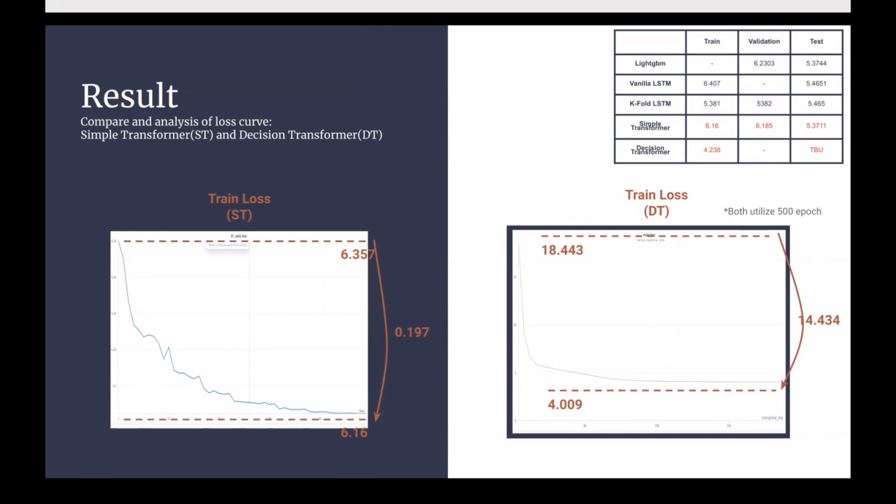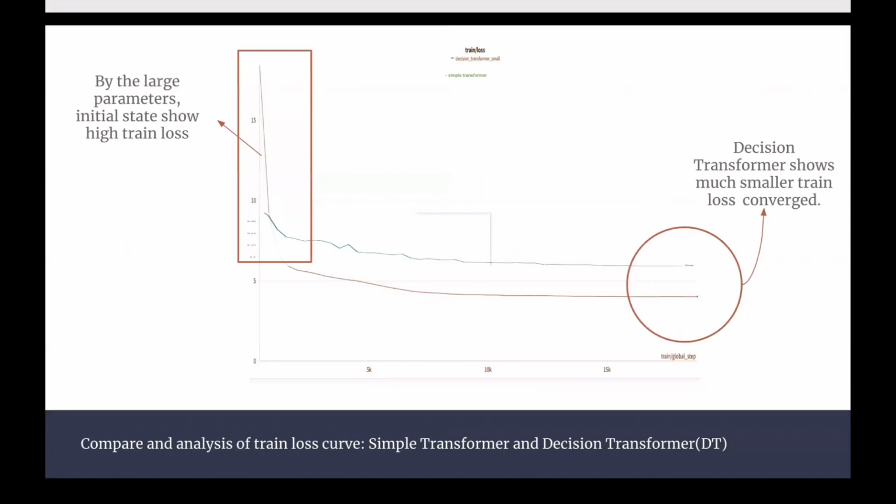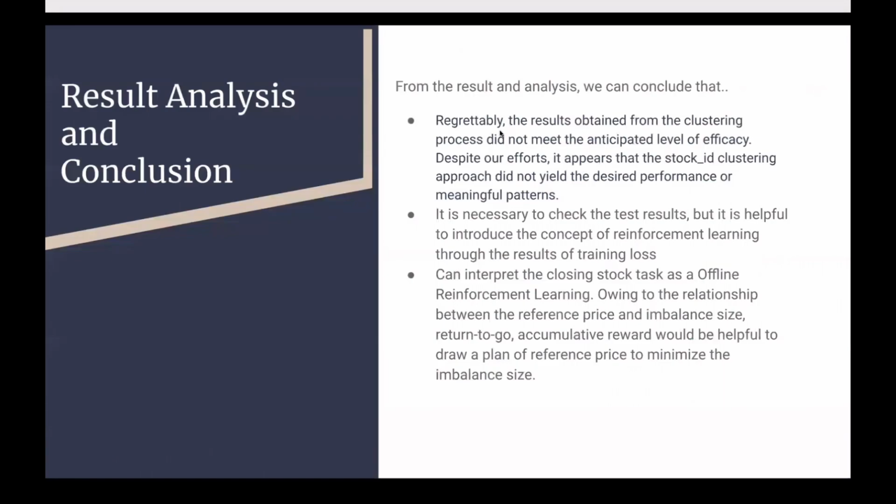The decision transformer model outperformed the simple transformer, scoring around 4, which showed that this model is capable of learning intricate patterns and capturing complex relationships within the data. In the model accuracy comparison graph, the initial stage shows a high train loss due to the large number of parameters in the decision transformer, but a much smaller train loss converges at the end. From the result analysis, we can conclude that it is necessary to check the test result, but it is helpful to introduce the concept of reinforcement learning through the result of training loss, and we can interpret the closing stock task as offline reinforcement learning.